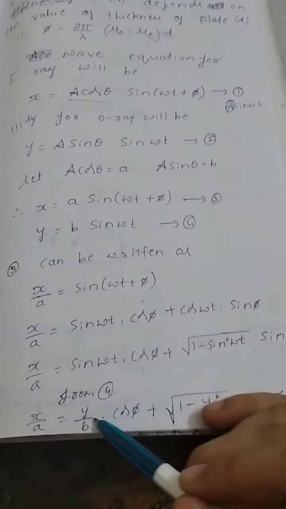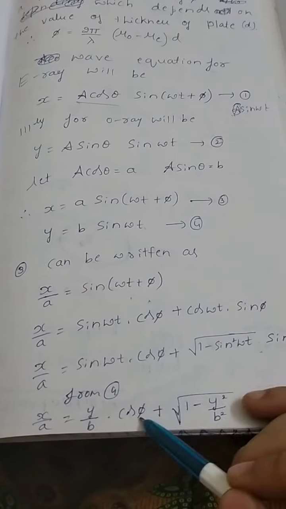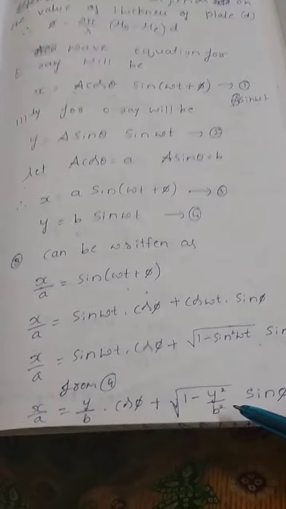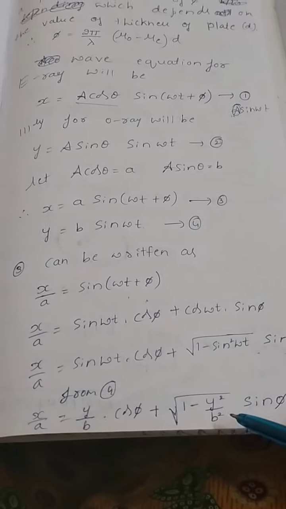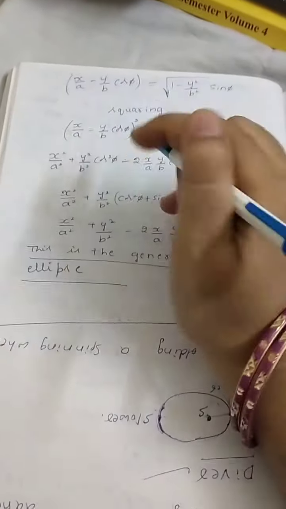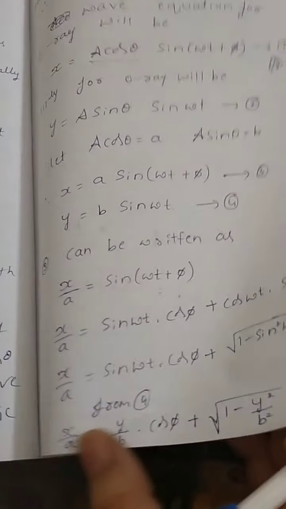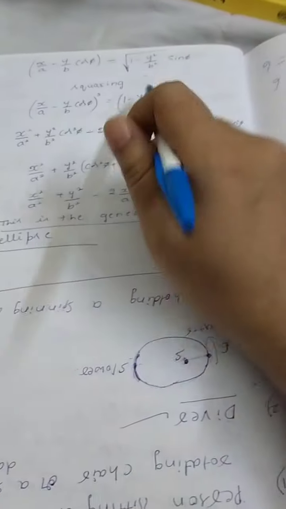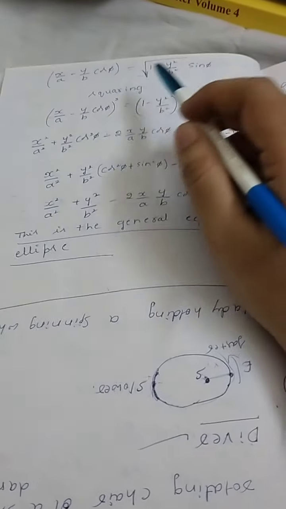That is y by b. If I substitute y by b into cos phi, and here root of 1 minus sin square omega t is there, therefore y by b whole square, that is y square by b square into sin phi. Okay, then I will take the y by b term to this side. So what I will get, x by a minus y by b cos phi is equal to root of 1 minus y square by b square into sin phi.